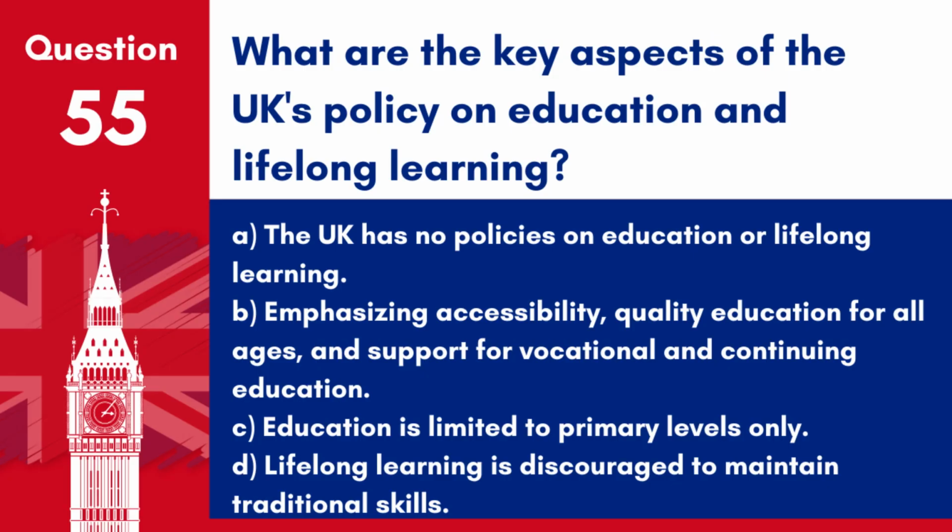Question 55. What are the key aspects of the UK's policy on education and lifelong learning? A. The UK has no policies on education or lifelong learning. B. Emphasizing accessibility, quality education for all ages, and support for vocational and continuing education. C. Education is limited to primary levels only. D. Lifelong learning is discouraged to maintain traditional skills.